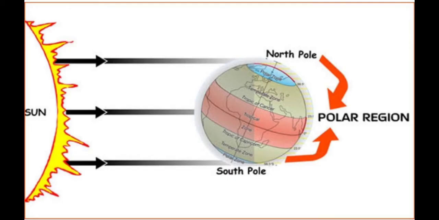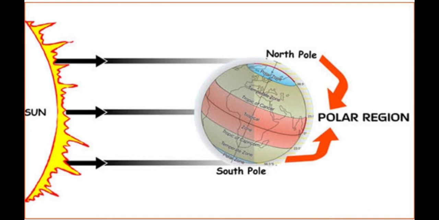The climate of the frigid zone: the polar regions receive the slanting rays of the sun. You can observe here that the sun's rays do not fall directly on the polar zone. Because the rays are slanted and travel a much longer distance, they tend to lose their intensity by the time they reach the poles. So the sun's rays do not go directly on the North Pole.